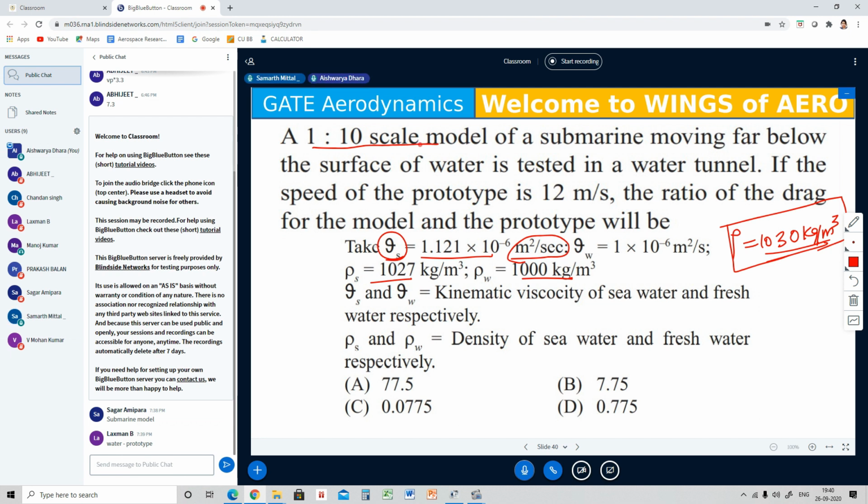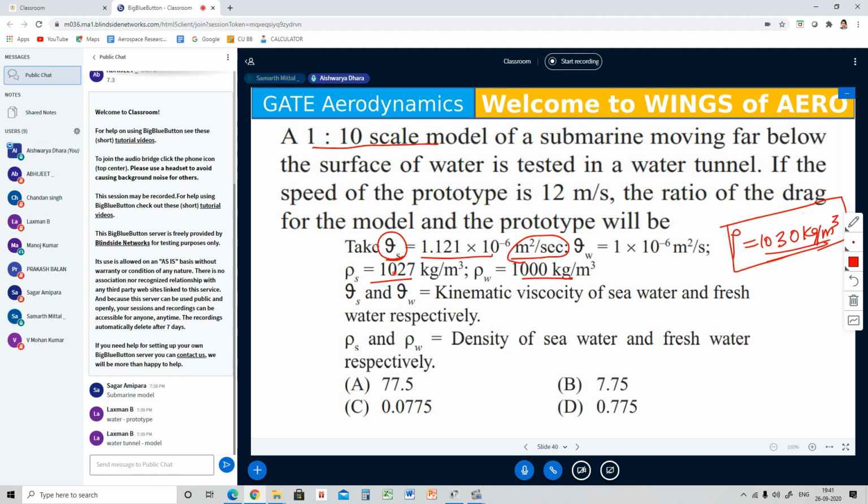Sorry, 1:10 means a 1/10 scale model of the submarine. Then we can say that the length of the prototype is equal to 1/10 of the length of the model, is it, ma'am?